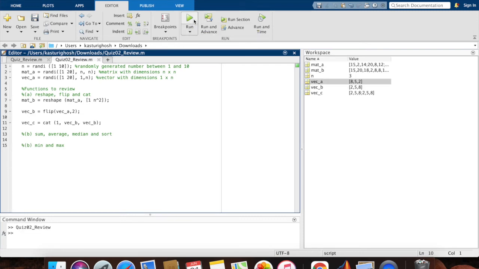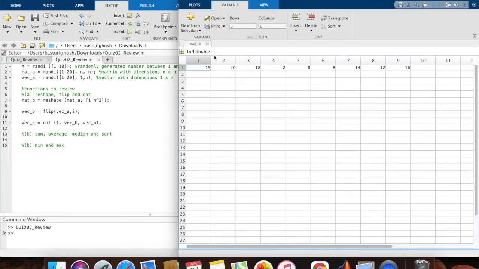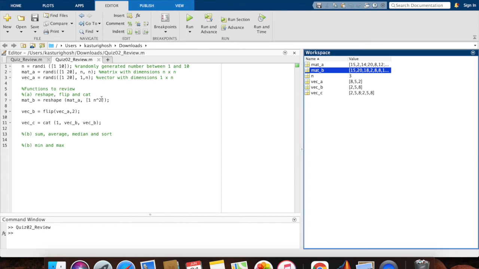Okay, so if I run this code, let me take a look at this. My n value is 3, which means my mat is 3 by 3, and my vec a is 1 by 3. All right, there we go. Mat b is reshaped to 1 by n square. So let's take a look at our mat b. This is a 1 by 9. Make sure the sizes are always compatible for this kind of reshaping question.